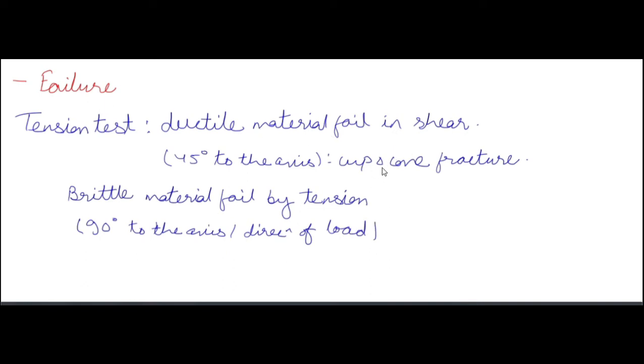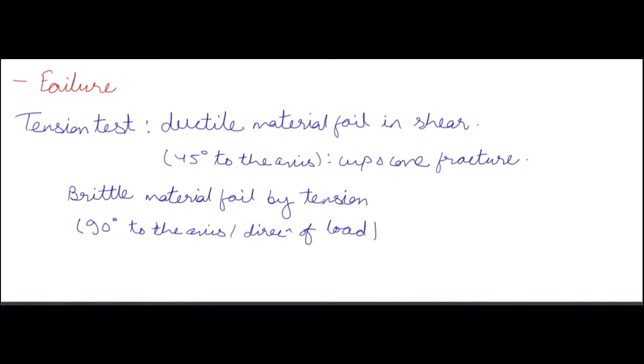The fractured part will be like a cup and cone: one part will have the cut portion as a cup, and the other portion will have the figure of a cone.